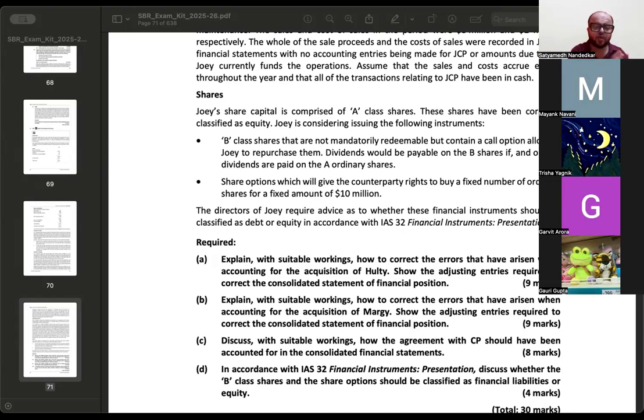Otherwise, there is no such obligation. Now the question is, how should you classify the category B shares? In this case, see, the call option gives the company the right or the option, but not the obligation, to repurchase. That means, see, जहां पे obligation होता है वहां पे you have a compulsion. You don't have a choice. You have to fulfill the agreement. But here you have an option. If it is in your favor, you go for it. If not, you let the option lapse.